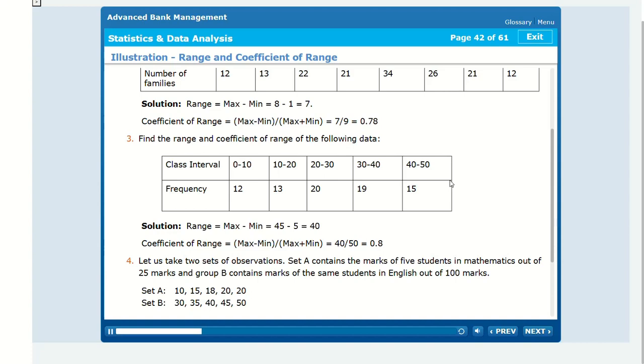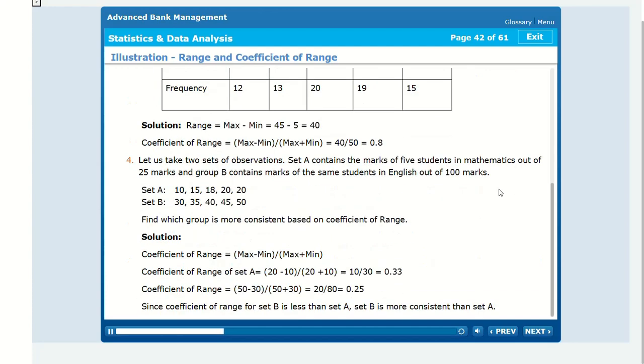2. Find the range and coefficient of range of the following data. Solution, range equal to max minus min equal to 8 minus 1 equal to 7. Coefficient of range equal to max minus min by max plus min equal to 7 by 9 equal to 0.78.